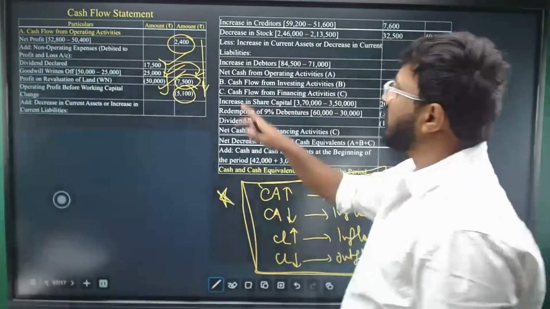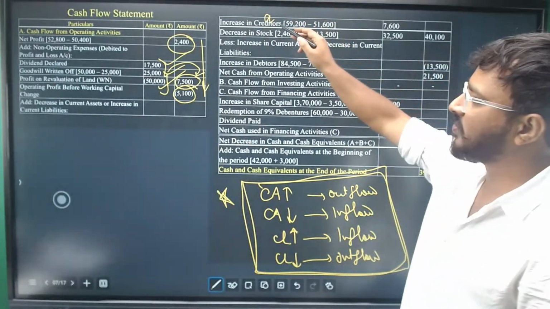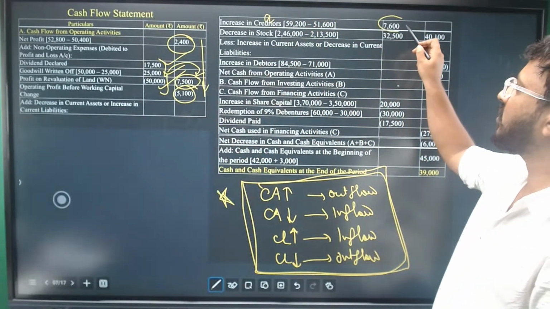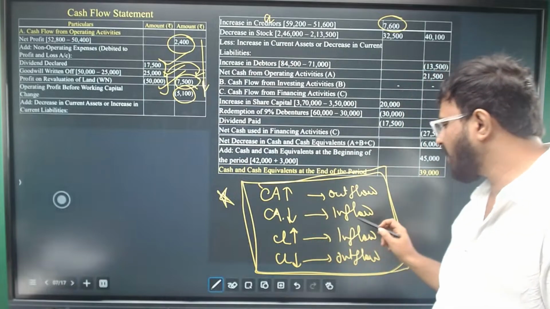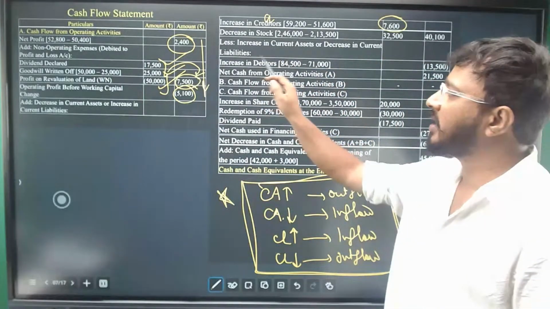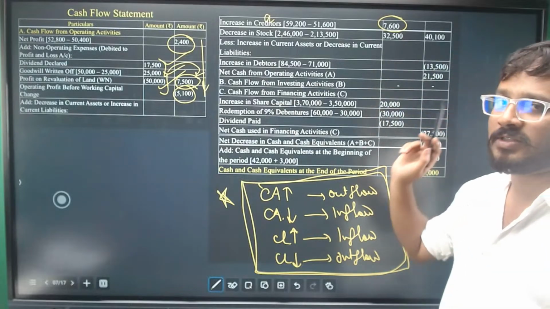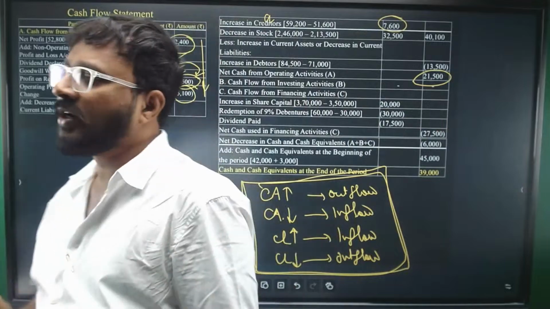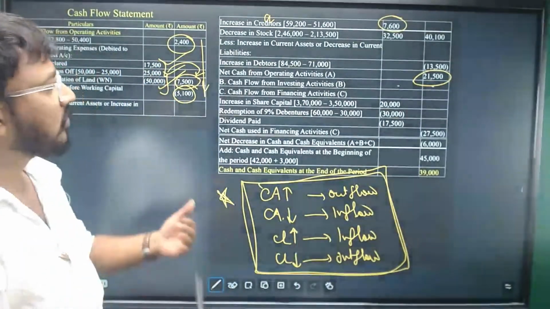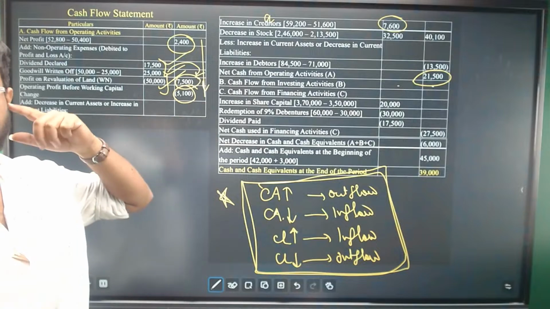So the creditors are increasing. Creditors are current liabilities, that's why we are adding it. Positive amount means we are adding it. Decrease in stock, current asset is decreasing, it is inflow, added. Increasing debtors, debtors is a current asset, it is increasing, it is outflow, so we have minused it. You'll get a total of 21,500 net cash from operating activities. Similarly, you'll also be writing the investing and financing activities.